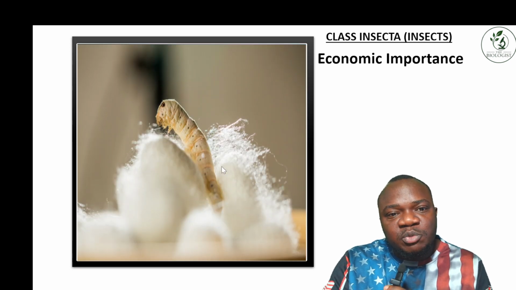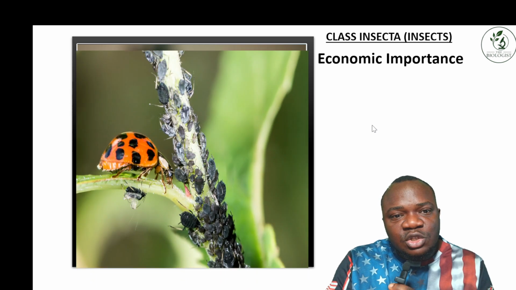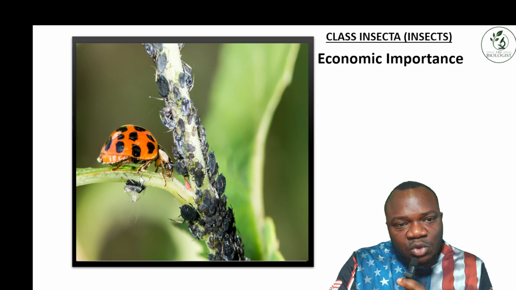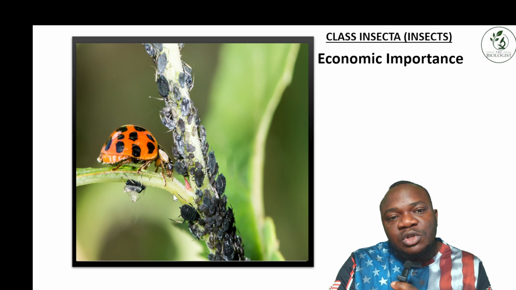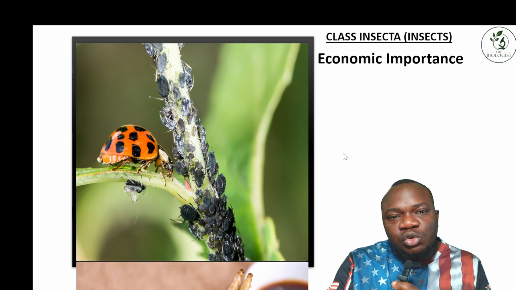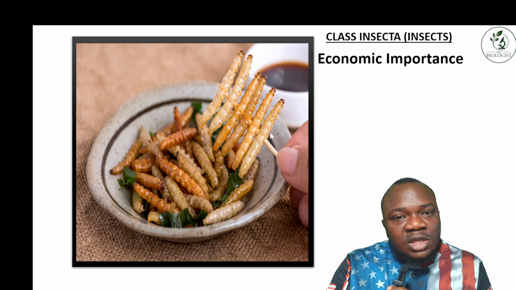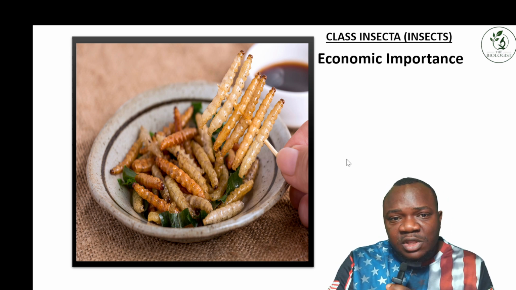You have some species that produce silk. Silk is used for different things. We also have some species that act as biological control. When they're present, what happens? They feed on other insects that destroy agricultural crops. So these are what we call biological control in biology. We also eat some species, we eat maggots, and they give very good nutrients to the body. So this is one of the benefits.